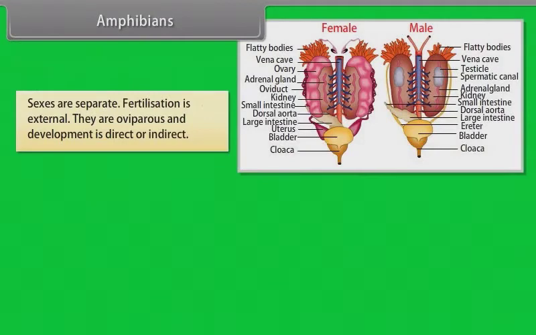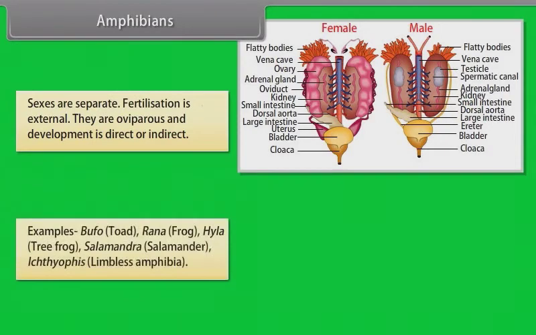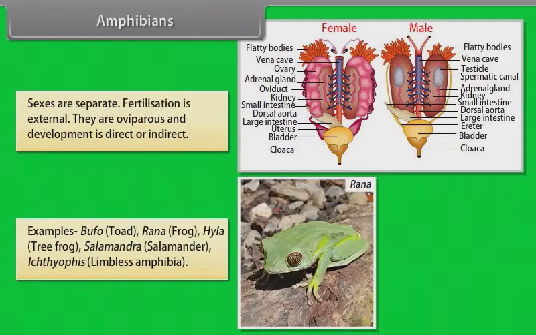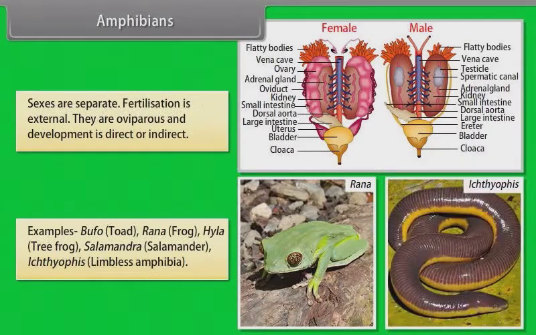Sexes are separate. Fertilization is external. They are oviparous and development is direct or indirect. Examples: Bufo, toad; Rana, frog; Hyla, tree frog; Salamandra, salamander; Ichthyophis, limbless amphibian.